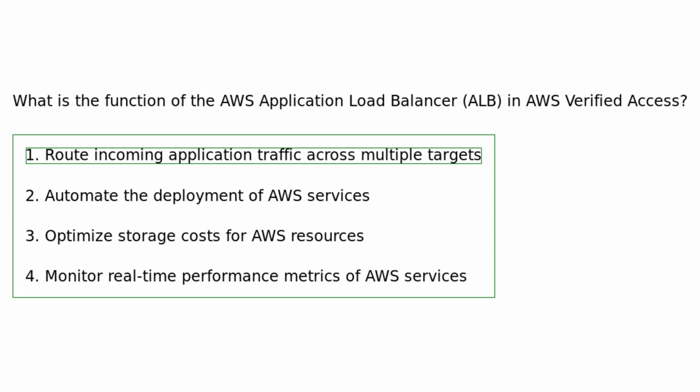The AWS Application Load Balancer in AWS Verified Access functions to route incoming application traffic across multiple targets, ensuring high availability, fault tolerance, and efficient load distribution.